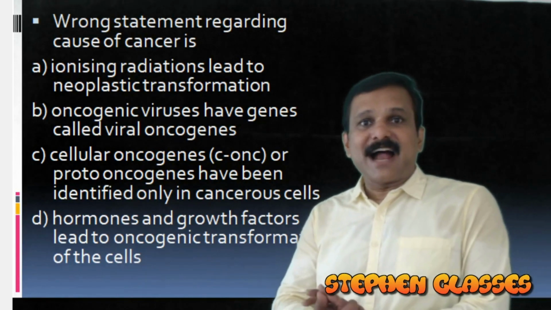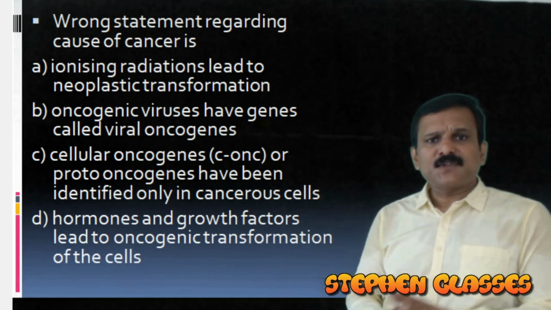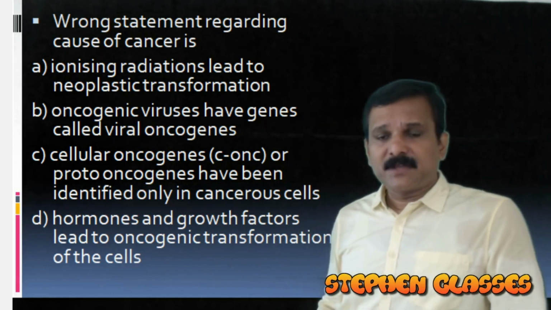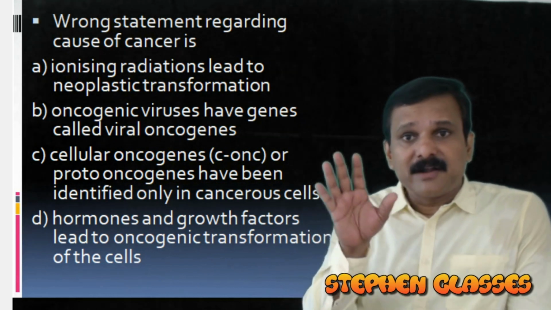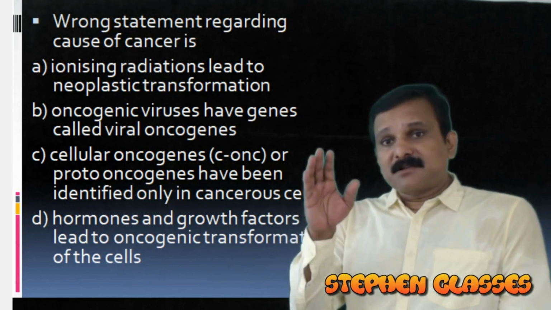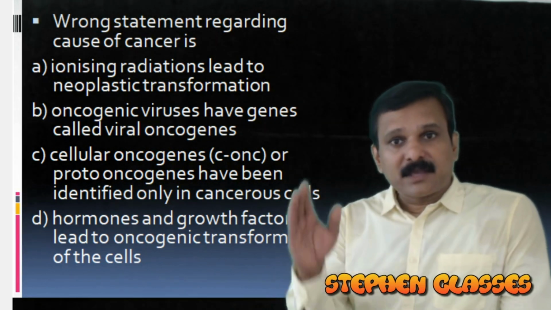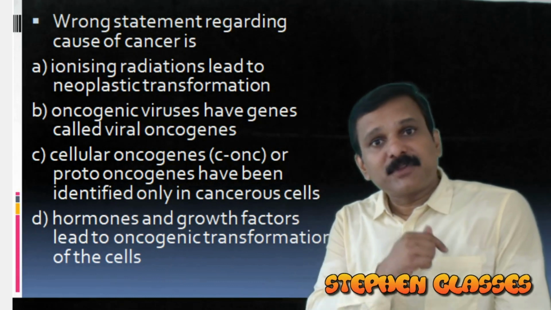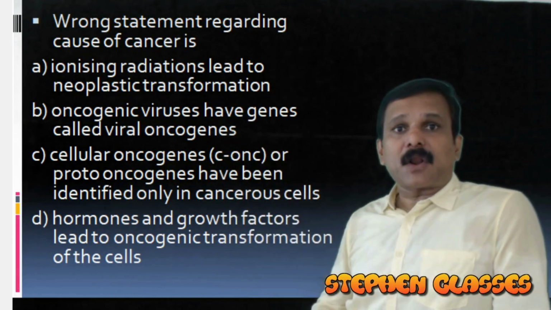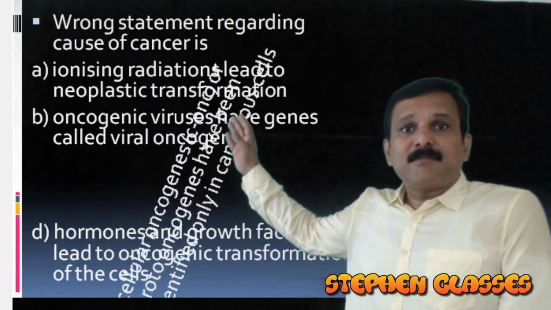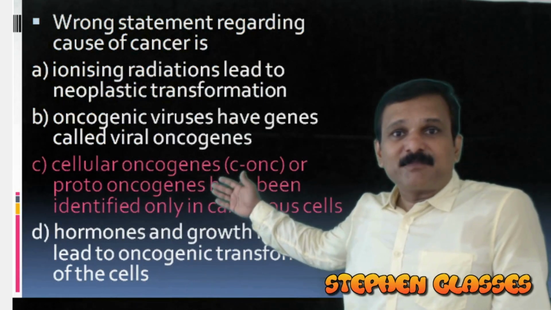Wrong statement regarding the cause of cancer. So which is a wrong statement for cancer? Cancer is caused in three different ways, or there are three different causes of cancer: physical, chemical and biological. So among these statements, which is the wrong one? Our wrong statement will be option C here.